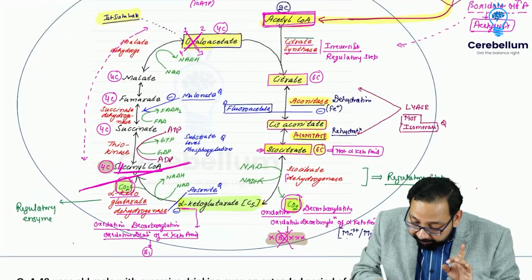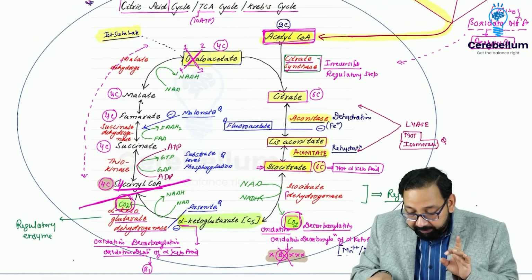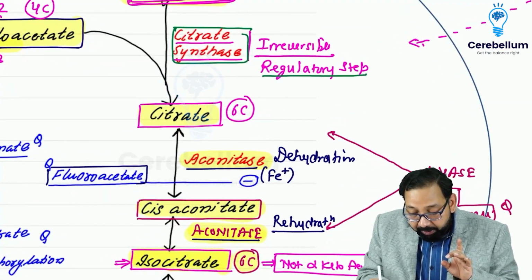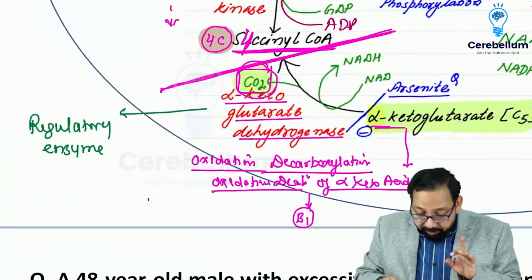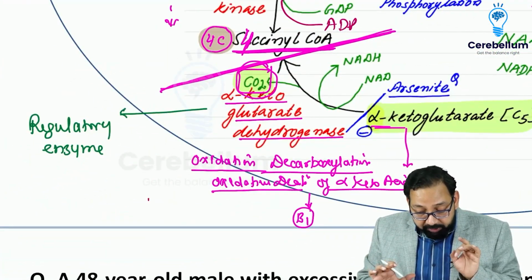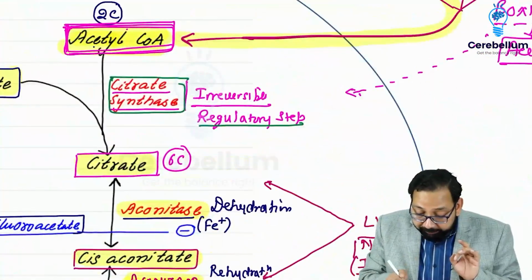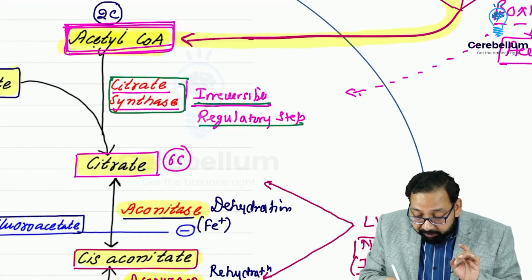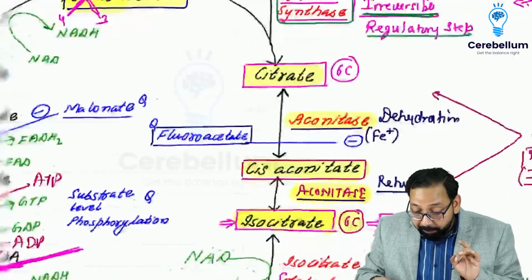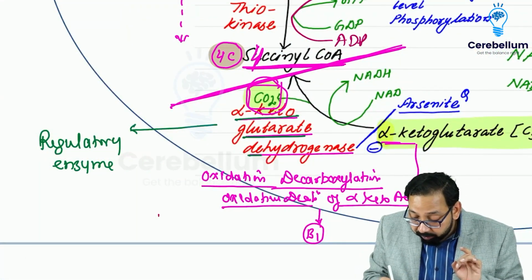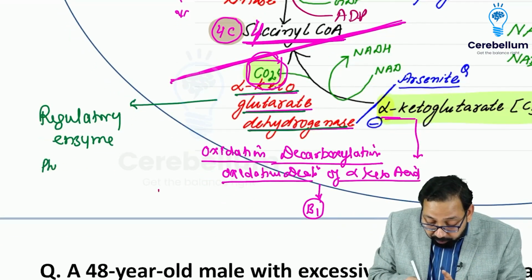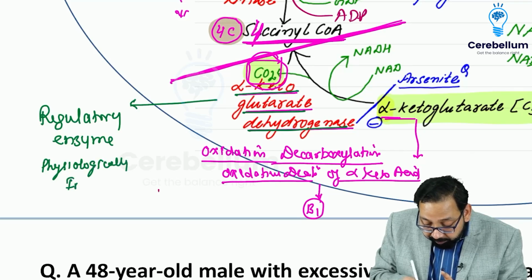One was citrate synthase, second is isocitrate dehydrogenase, and third is alpha ketoglutarate dehydrogenase. I told you that citrate synthase catalyzes an irreversible reaction, and I will mention here that alpha ketoglutarate dehydrogenase catalyzes a physiologically irreversible reaction.